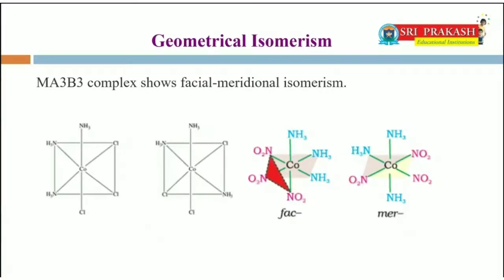MA3B3 complex. MA3B3 complex shows facial and meridional isomerism. This type of geometrical isomerism occurs in octahedral coordination entities of the type MA3B3. If three donor atoms of the same ligands occupy adjacent positions at the corners of an octahedral face, it is called facial, that is fac isomer. When the positions are around the meridian of the octahedron, it is called meridional isomer, that is mer isomer.